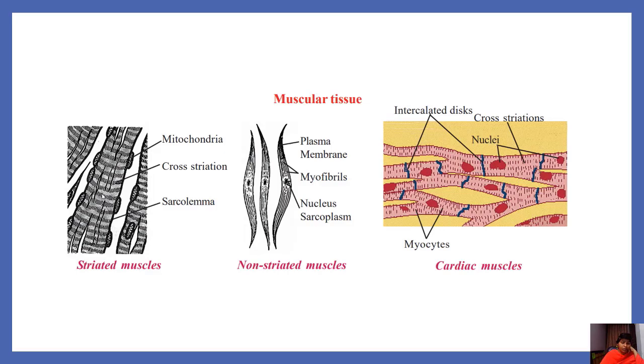A number of nuclei are present in the cell. Now we observe non-striated muscles. There are no black and white bands in the cells. A single nucleus is present. Ends are blunt ends. These are non-striated muscles. If you observe these muscles, branched muscles, they have many nuclei, and these muscles have striations in them. Cardiac muscles.